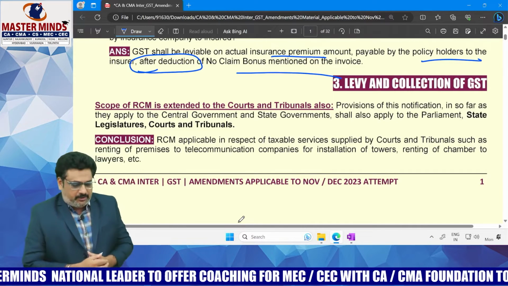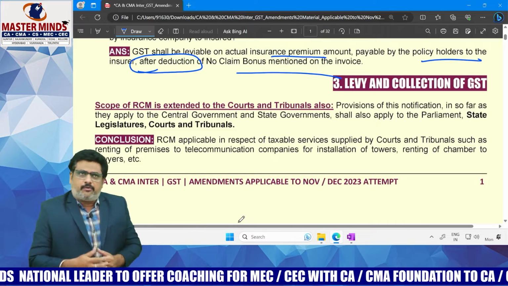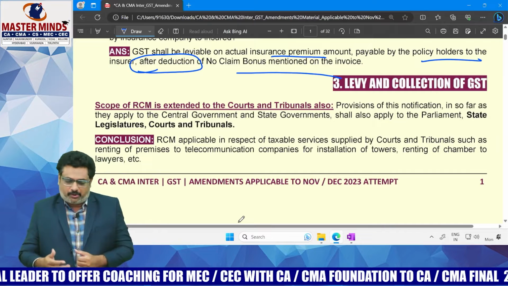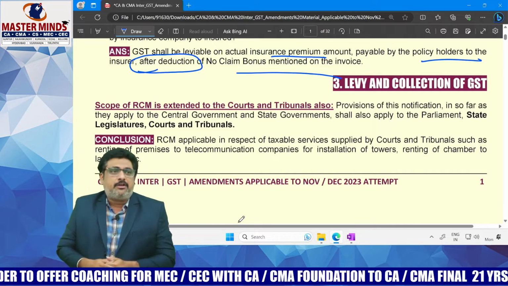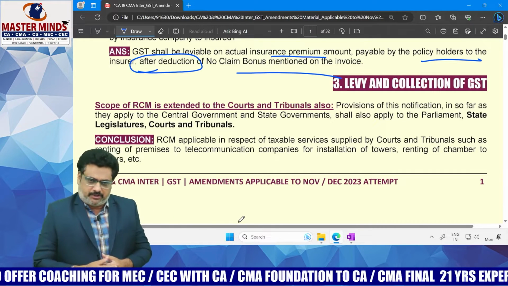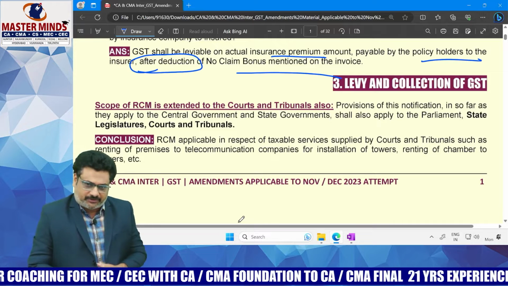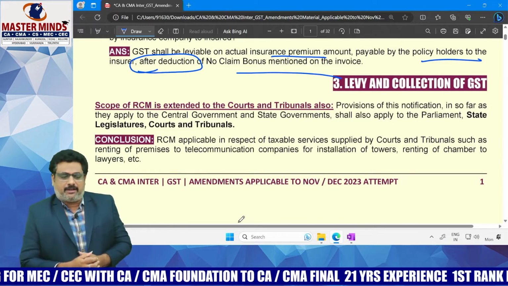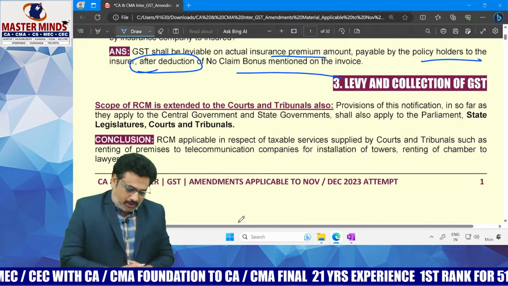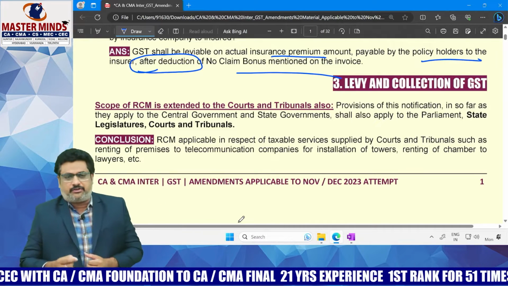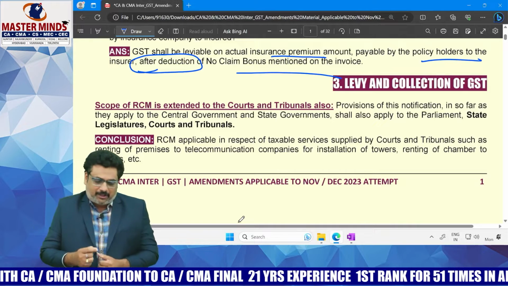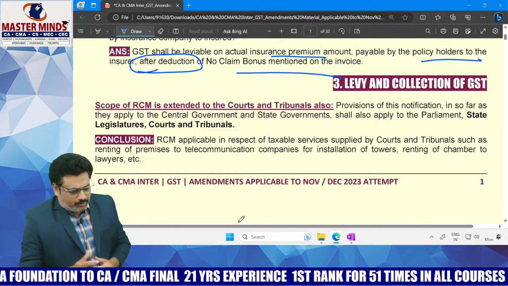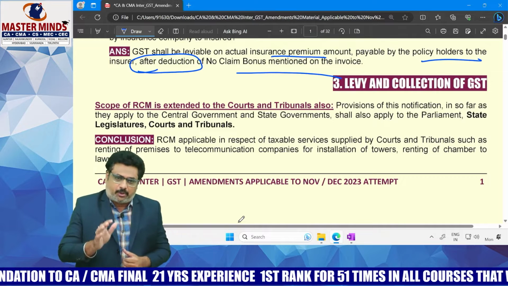In the same way, renting of immovable property by the central, state or UT or local authority to any registered person is also covered under RCM. Now, by inserting a clarification, whatever the reverse charge entries that are applicable to the government shall be applicable to courts and tribunals also.